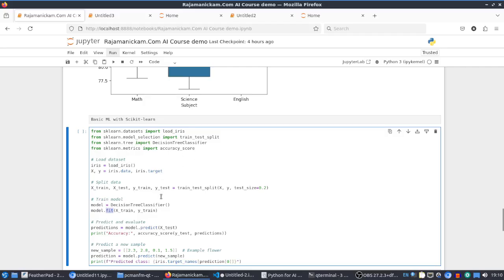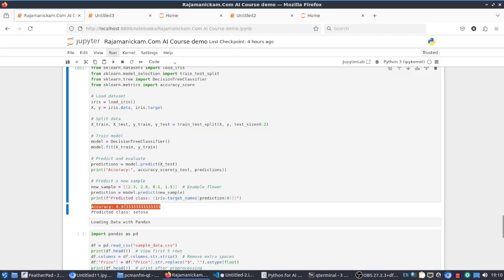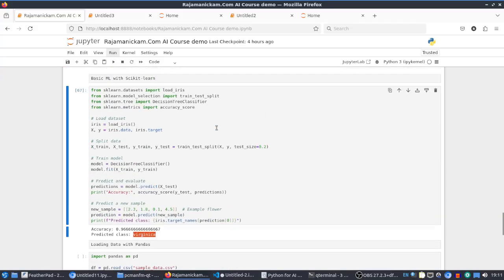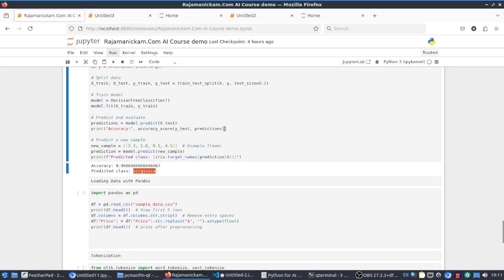So all these things we are just running from here. The evaluation shows 0.93 accuracy, and it predicted setosa. If you change these numbers, it will predict something else. So this is the fundamental of AI, right? Everything we are able to do in a simple way because of these Python libraries. Similarly, we can do it for deep learning models also. This is a traditional machine learning model. For deep learning models, we can use PyTorch, TensorFlow, or similar.